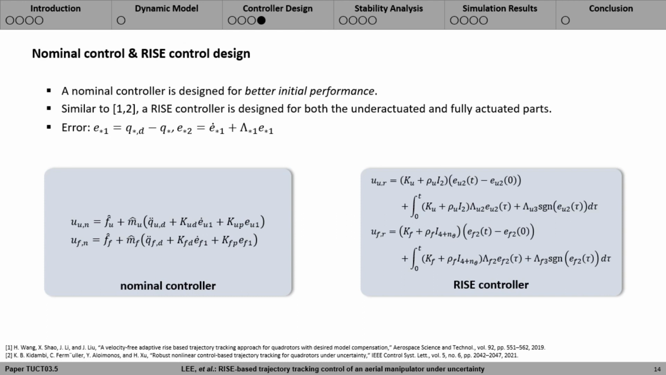Similar to reference 1 and 2, a rise controller is designed for both the underactuated and fully actuated parts. Nominal controller is designed to guarantee exponential stability of each subsystem, and rise controller is introduced in the right. Note that as the name indicates, rise controller utilizes sign of the error along with the error itself.